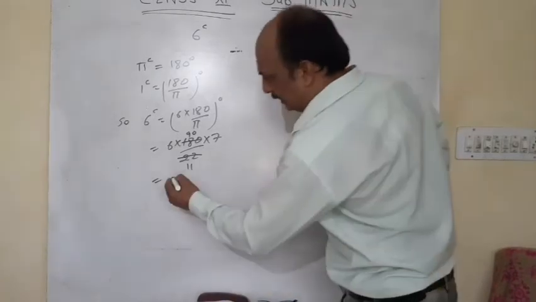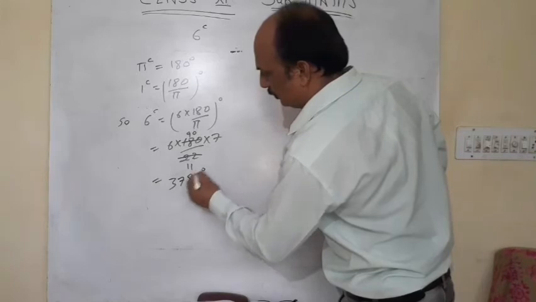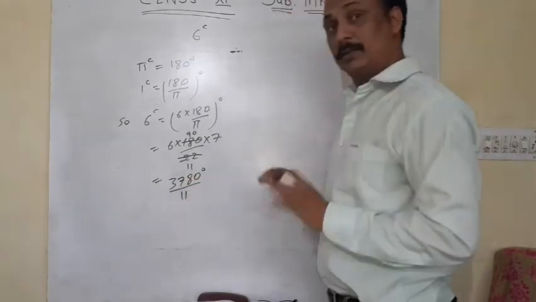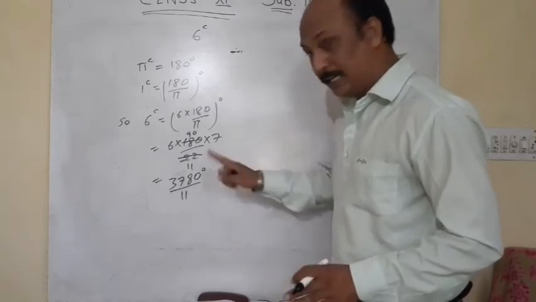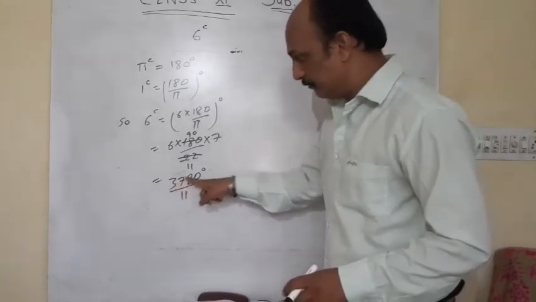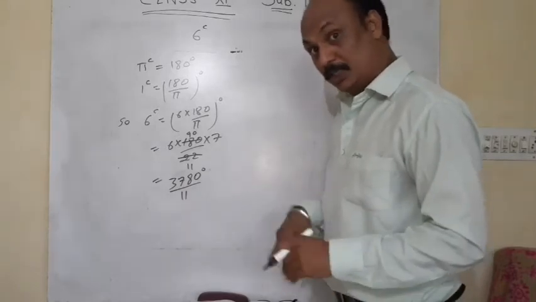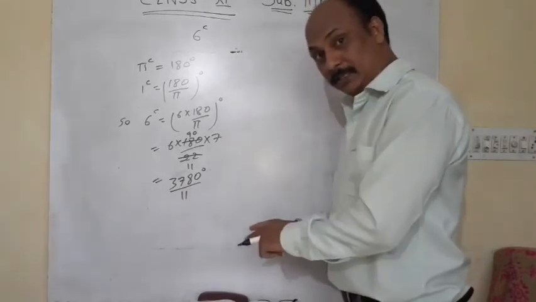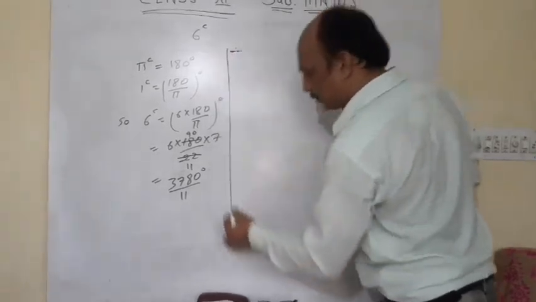Yes beta, it is 7560 upon 22, which is 3780 upon 11. Now we divide 3780 by 11, but with the same pattern of division in trigonometry.